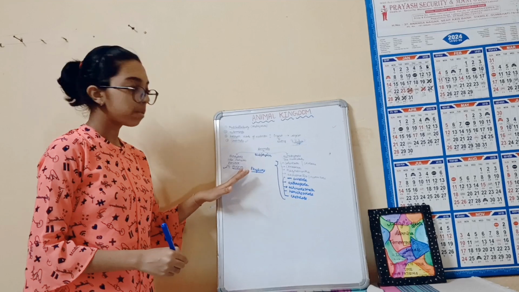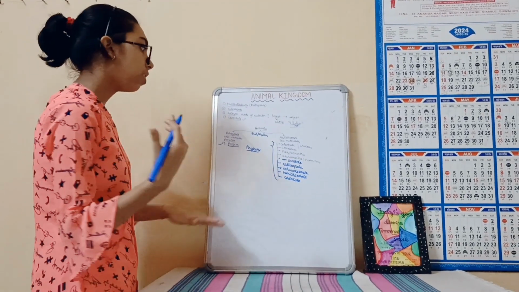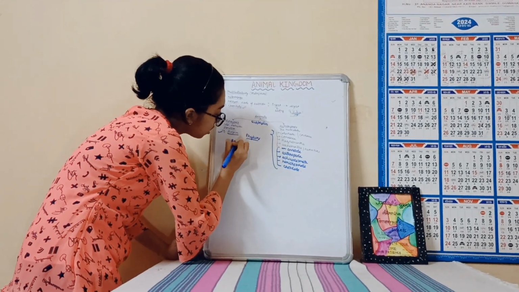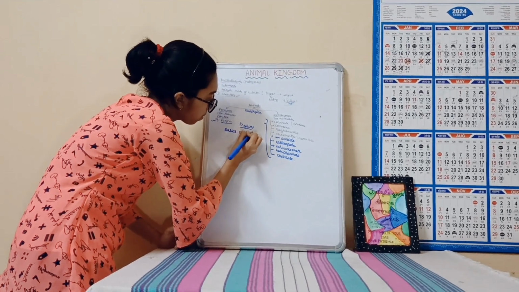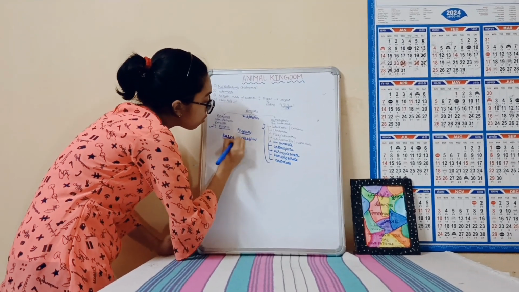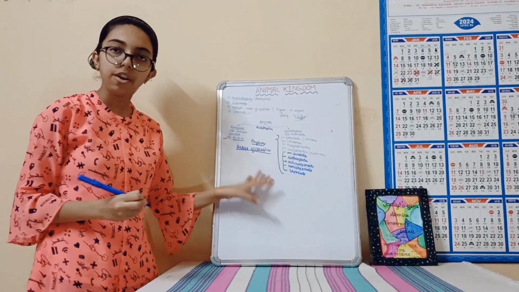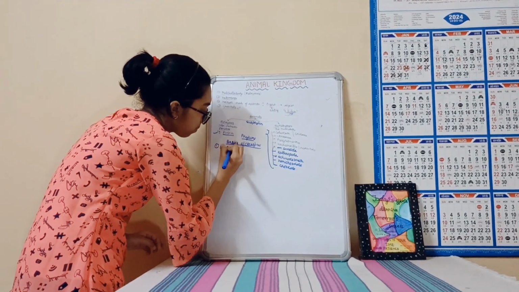You have to speak all these phyla again and again so that you can learn them faster. Now comes our basis of classification. The first basis of classification is our level of organization.